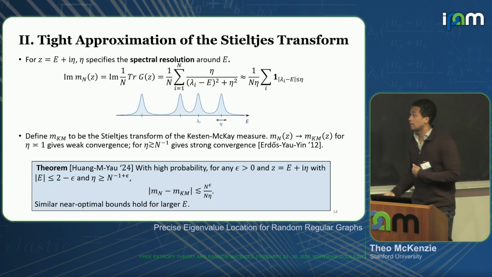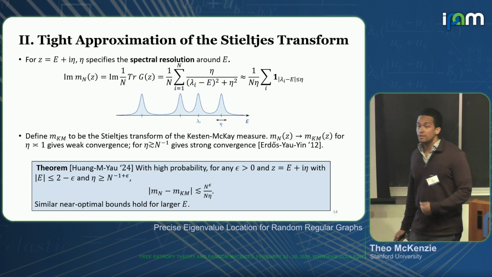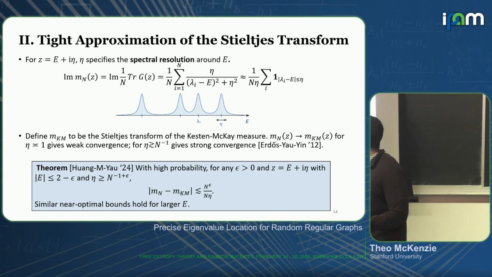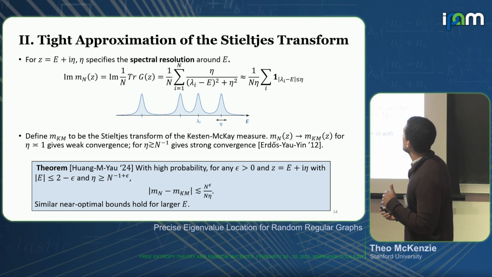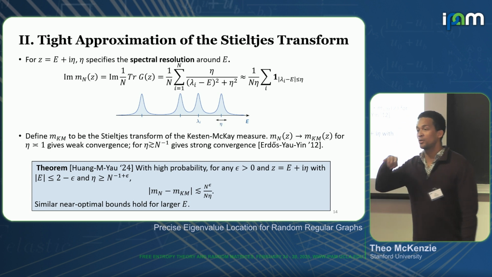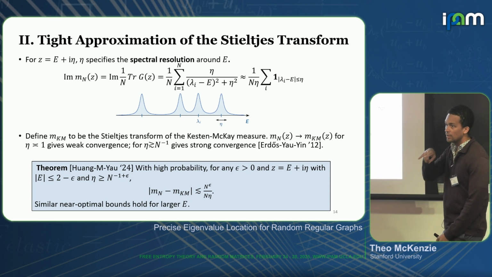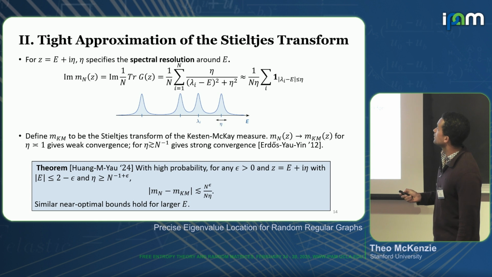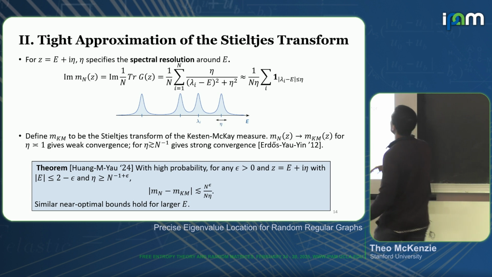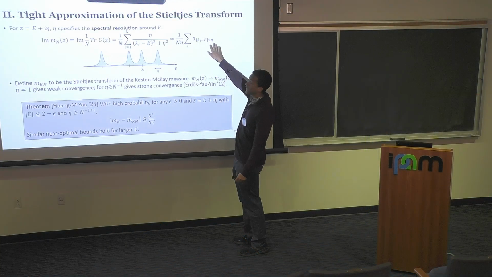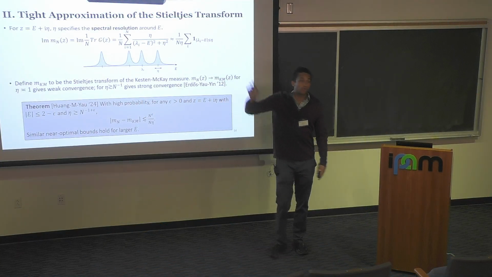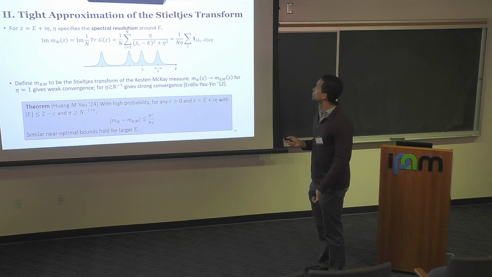So what can this tell us about the spectrum? Well, if I look at the imaginary part of the Stieltjes transform, this is going to be some approximation of the indicator of how many eigenvalues are in a certain window. Specifically, let's set z equal to E plus i eta. And what the imaginary part of the Stieltjes transform approximates is how many eigenvalues are of distance at most eta from E.